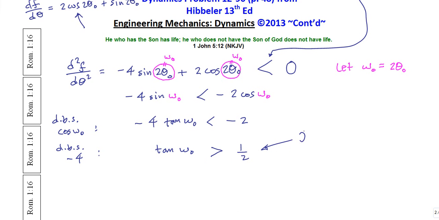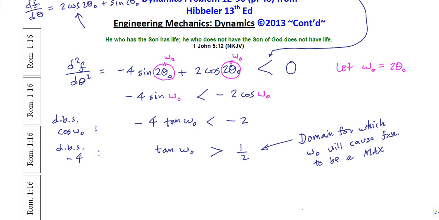Domain for which omega naught will cause the function to be a max.